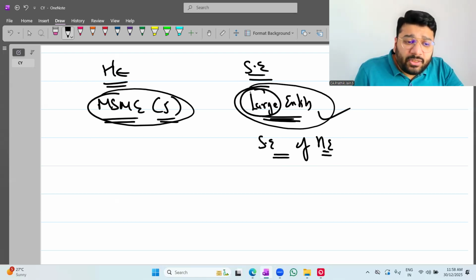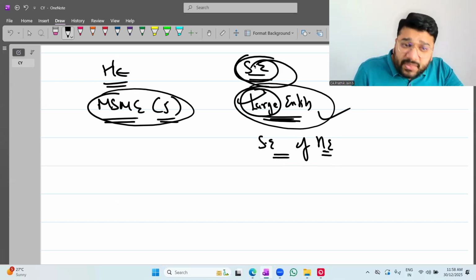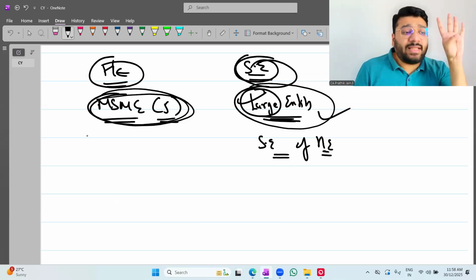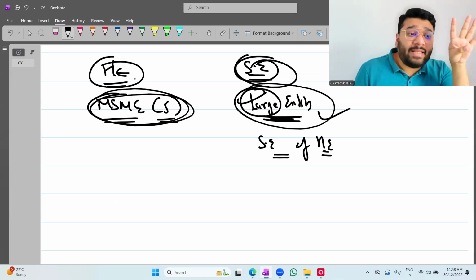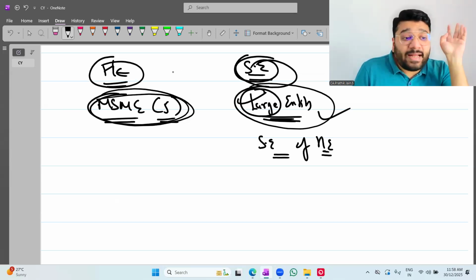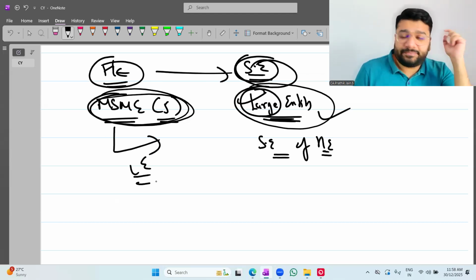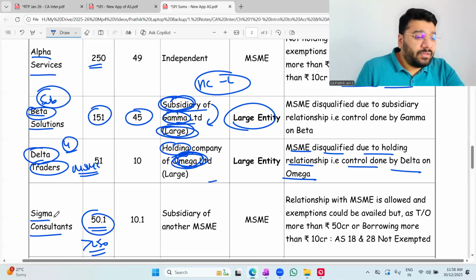So once your turnover limit crosses 250 crores, the subsidiary becomes large. Since the subsidiary becomes large, holding will also become large by default. Even though the first four conditions they are satisfying for MSME, since the fifth condition is attached to the subsidiary enterprise, which is a large entity, this by default becomes a large entity. Now got it? Super. Next.